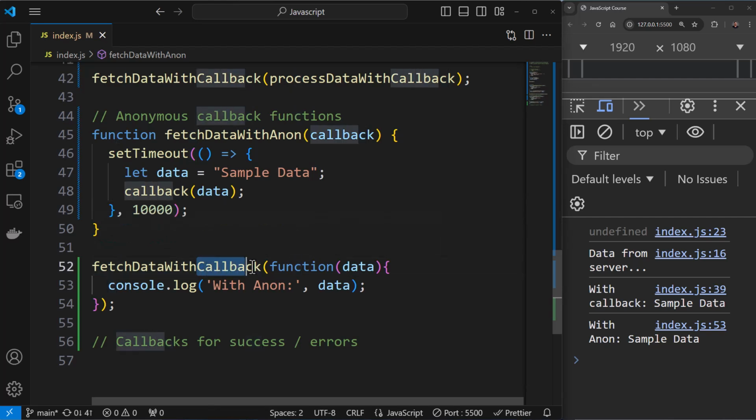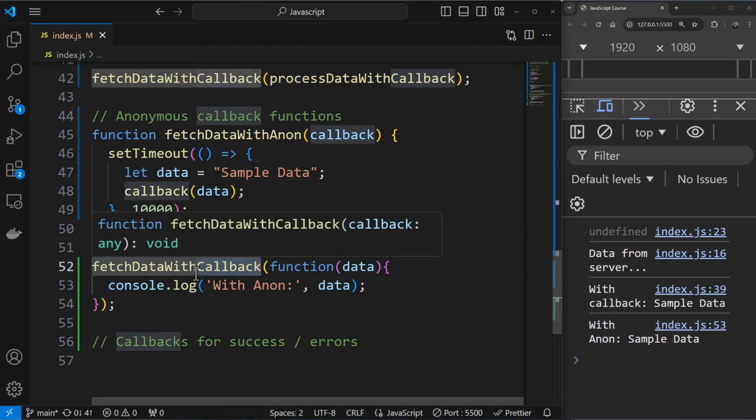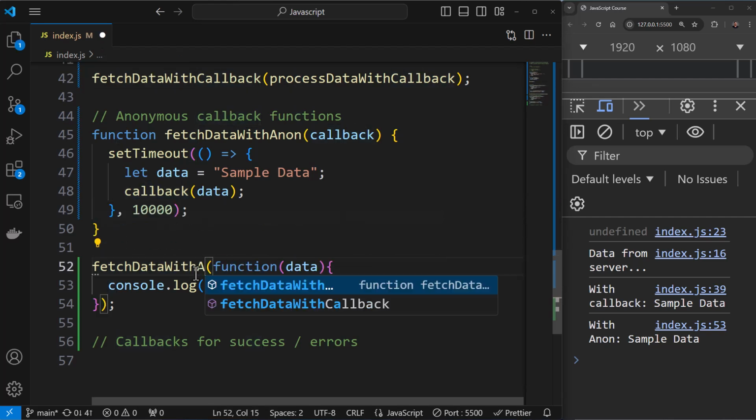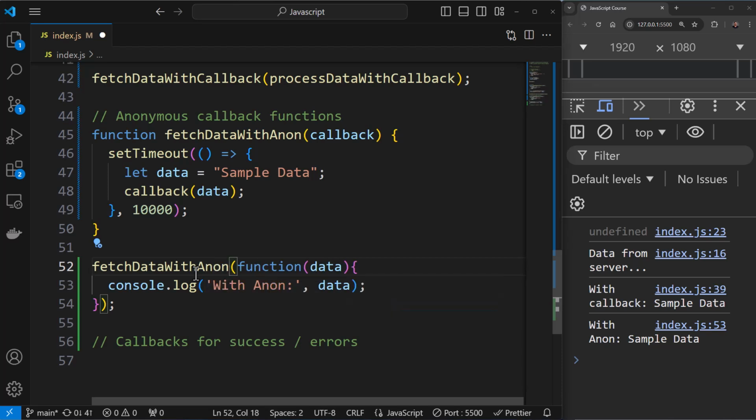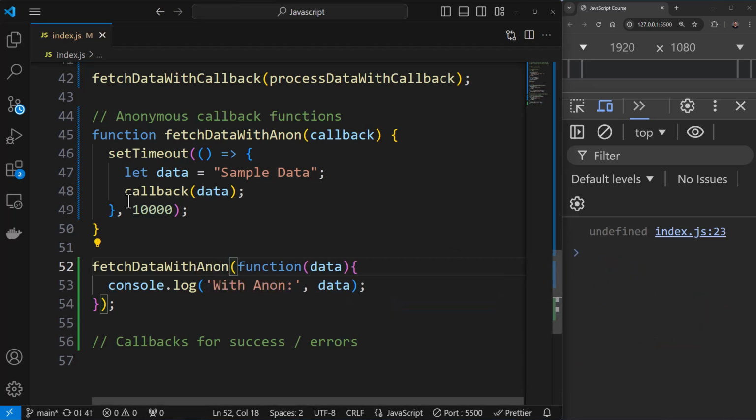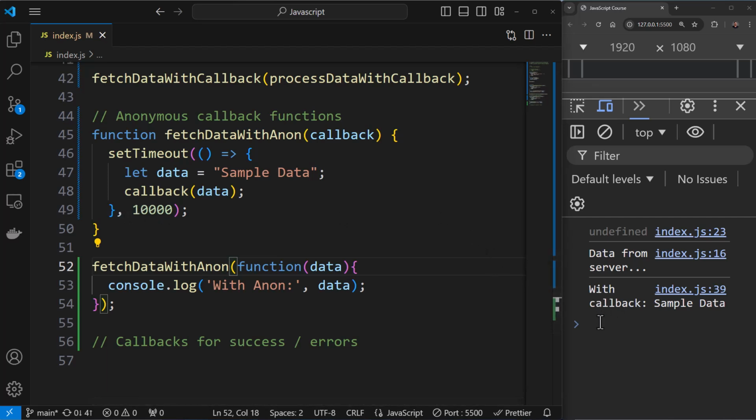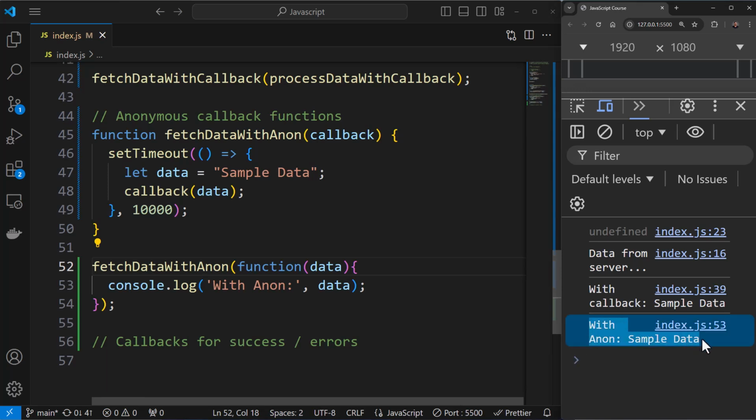Actually, one mistake over here. This is calling fetch data with callback, so it's still referring to the old function, but I'll update it to with anon over here. I was wondering why it's not reflecting the changes in seconds. So you can see after 10 seconds, now with anon is reflected over here. It worked perfectly fine with a shorter syntax. So this is an example of anonymous callback functions.